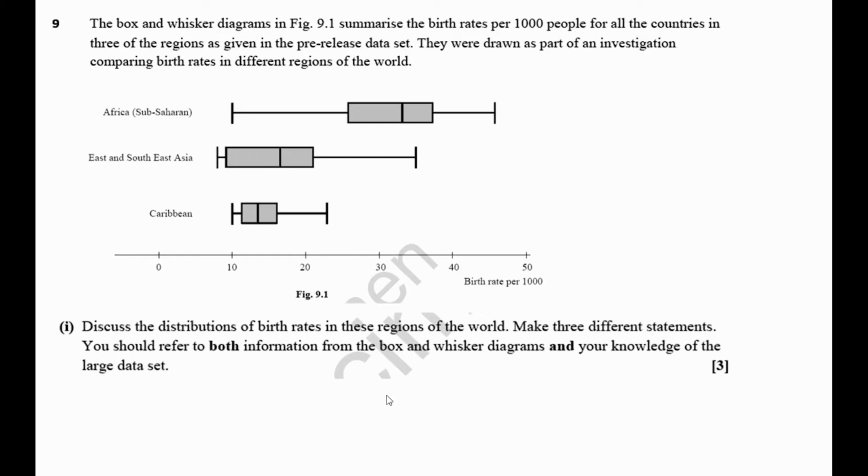Okay, so straight away, let's get into a comparison. I think we'll go for the spread first. Looking at the spreads, East and South Asia have the largest spread. I'm just looking at the box, which represents the interquartile range. So East and South Africa have the largest interquartile range. The reason I've gone for that rather than the actual range is because the range may well contain outliers. You could equally make a comment about that, just be careful to mention the outliers.